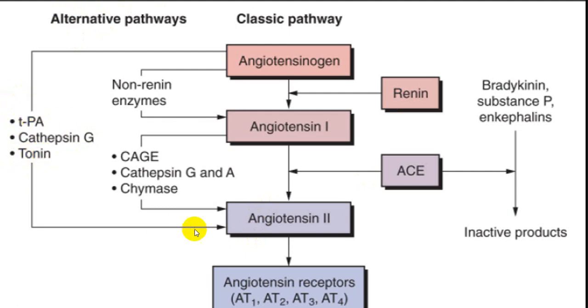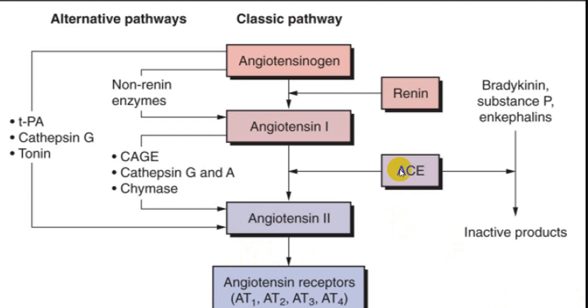These three act directly on angiotensin 2, and there are others like cathepsin G, chymase, and CAGE, which take part in stimulating angiotensin 2, which then acts on the AT1 and AT2 receptors. So instead of the classic pathway you can have an alternative pathway which can also produce the deleterious effects of angiotensin 2, acting at the AT1 receptor. While angiotensin 2 is acting on the AT1 receptor, it will produce deleterious effects. That is the main thing.